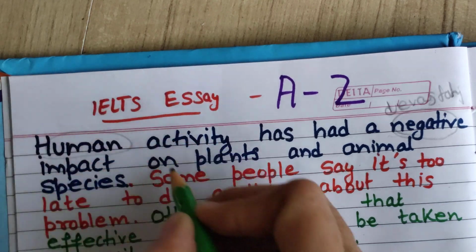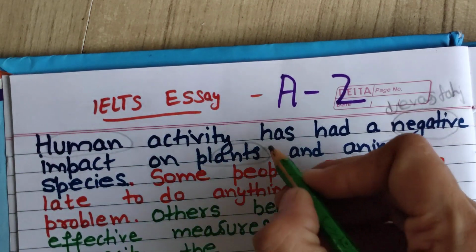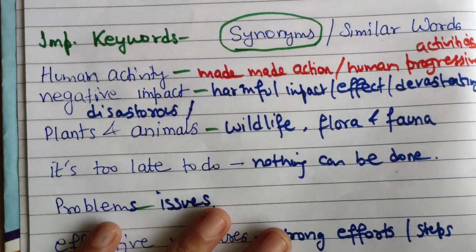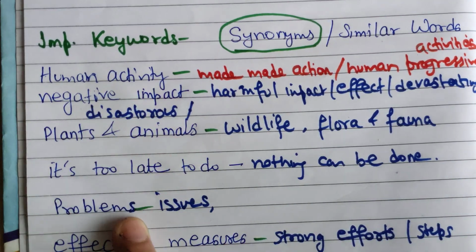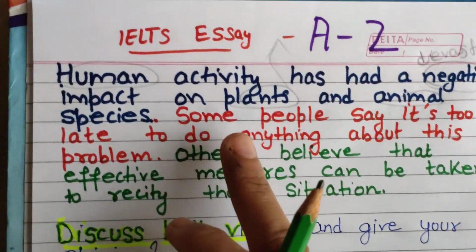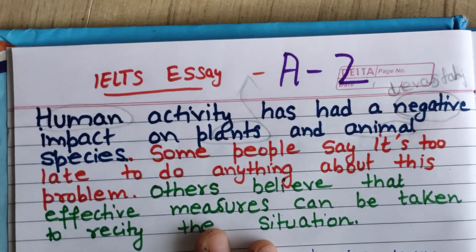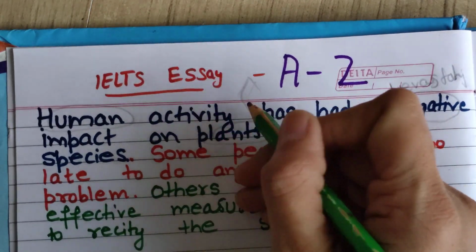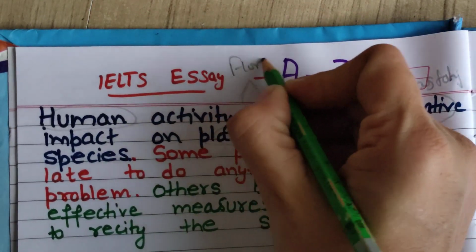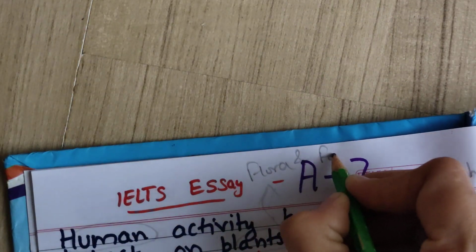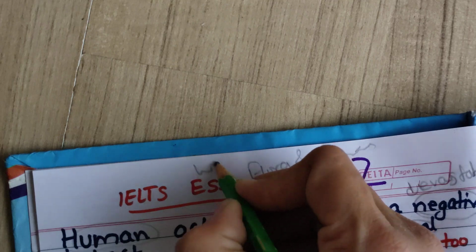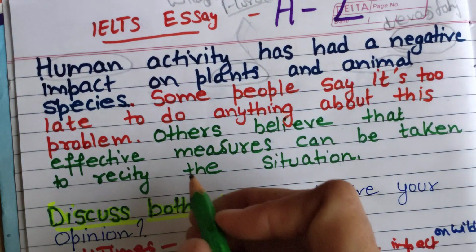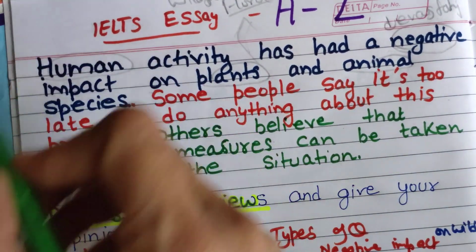So for human activity, you can use plants and animals. You can just make an arrow and write it, because writing it again will take so much time. In the final exam you don't have to write these words again on the rough paper. Just circle it, mark an arrow, and then write: wild flora, flora and fauna, and wildlife also. In your exam, do it like this with a pencil.